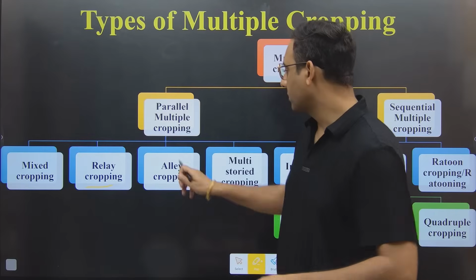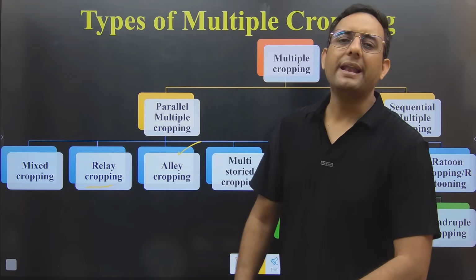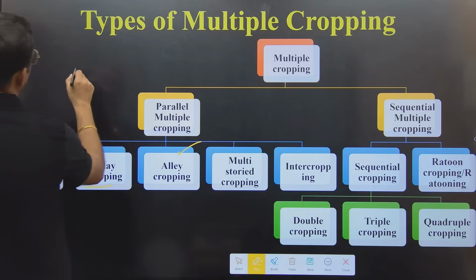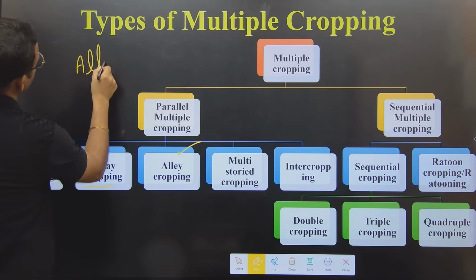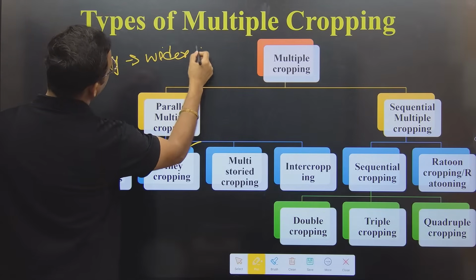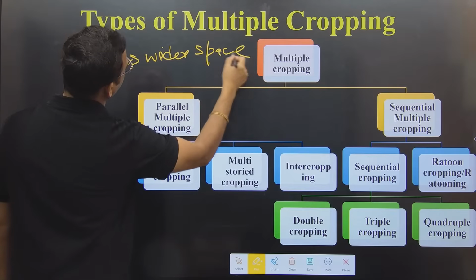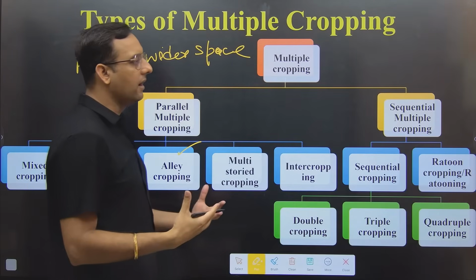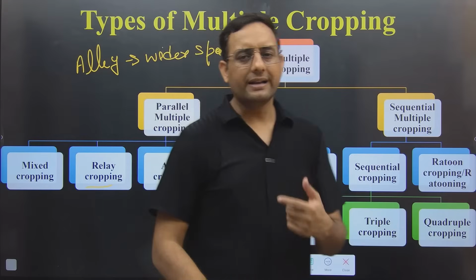Clear? Next one. Next is LA cropping. What is the meaning of LA cropping? LA is an English word, and LA means wider space, wider area. In Hindi it is called Galiyara. If you don't know the meaning of Galiyara, it is fine.